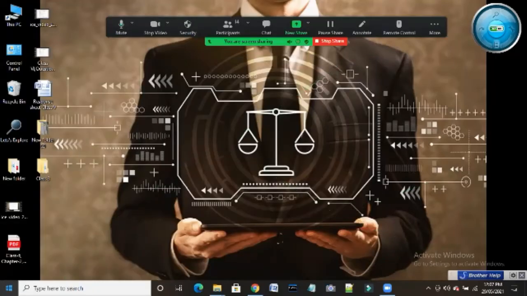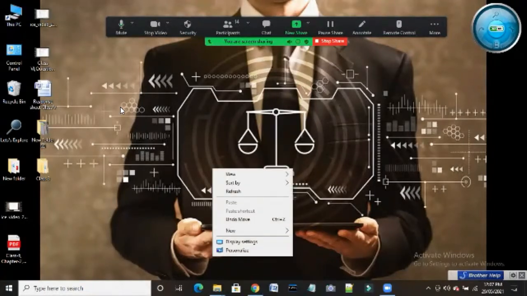The desktop also has a picture which appears on the background of the screen of the computer. It is also known as a wallpaper. Can you see my wallpaper? One man is holding a tablet there.